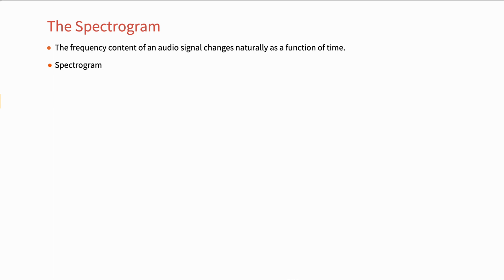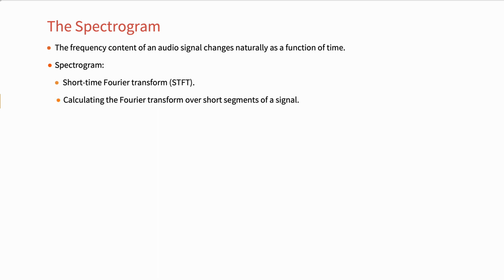In this example, we create a rudimentary spectrogram using the so-called short-term Fourier transform, which basically calculates the Fourier transform that you're already familiar with, but over short segments of a signal. Given the frequency content of each segment, we assemble the individual Fourier spectra in a matrix and display the data using any suitable 2D plotting routine.